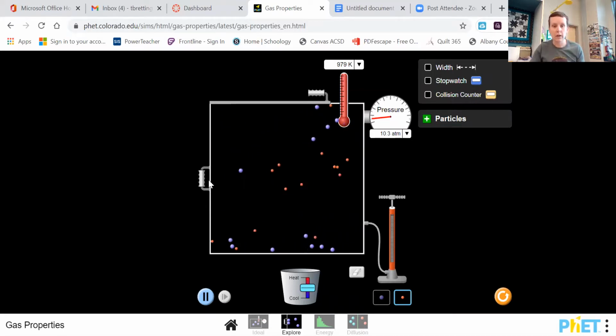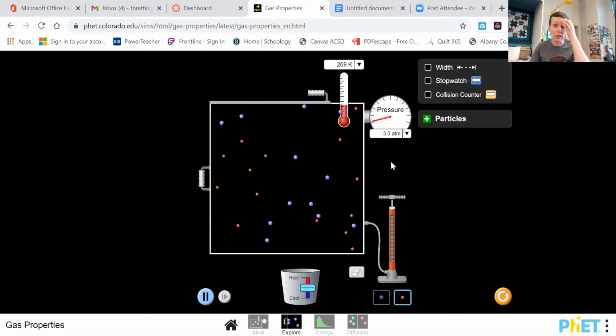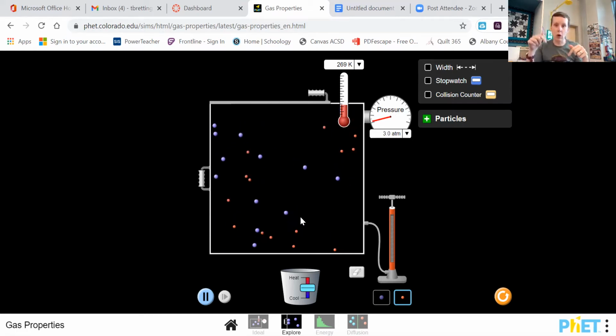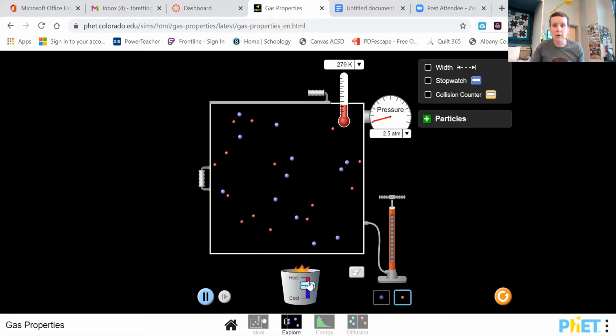That's 1. All right, now if I take the temperature, let's cool down this substance, okay? So just introduce some ice there. I'm bringing the temperature way down, okay? What happens to the pressure? It drops, okay? It drops because these guys are moving slower. Remember, temperature is speed of particles. Lower temperature, slower particles. They don't collide as much, and that's going to be a lower pressure. Okay, remember, collisions is pressure. All right, let me bring this back up a little bit here. We'll see the pressure rise.